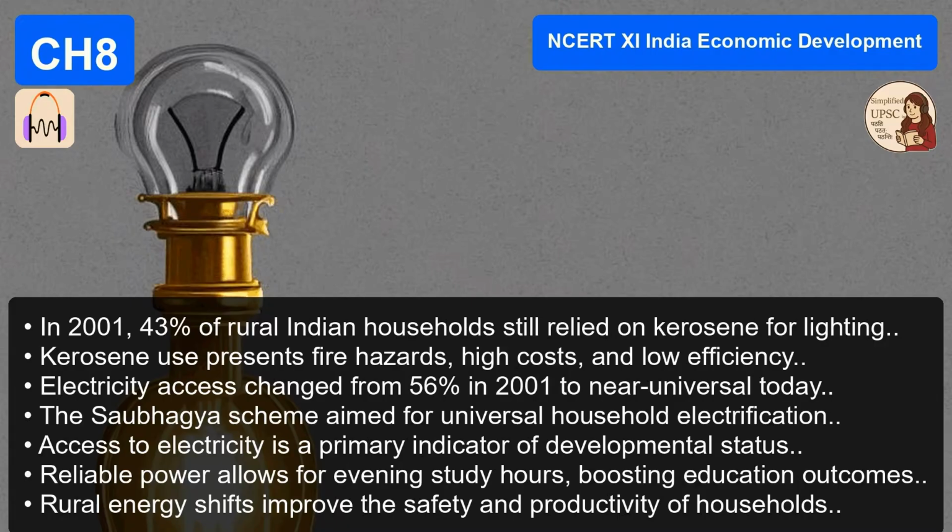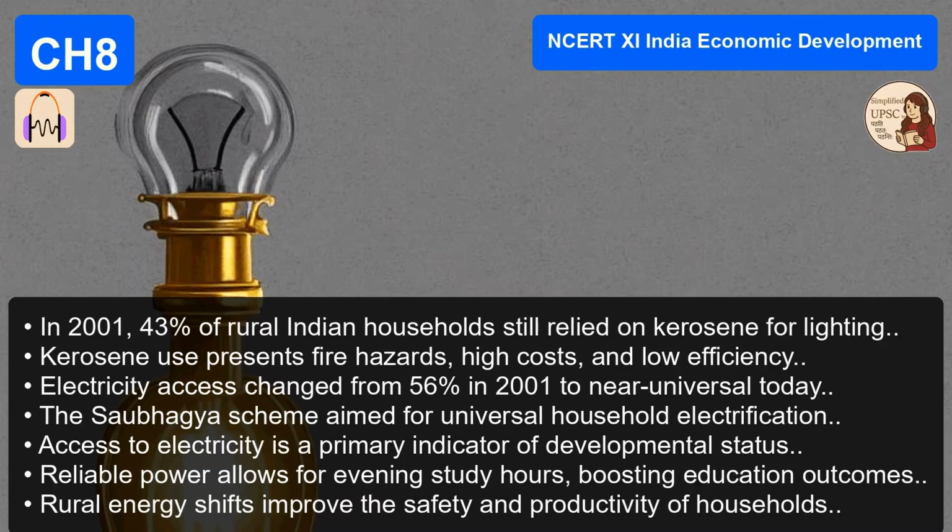Okay, let's look at the numbers. In rural India, at that time, only 56% of households had electricity. That means nearly half the rural population was living in the dark in 2001. Literally. And 43% were still using kerosene. Imagine the fire hazard, the cost, the inefficiency, the fumes. And here is the one that hits health hard.